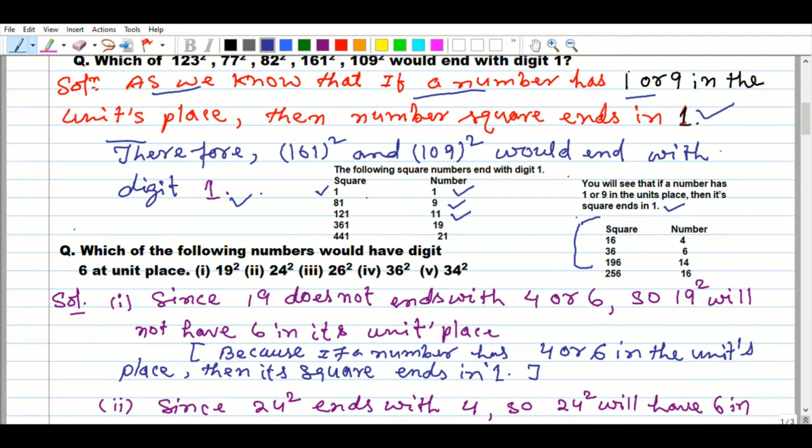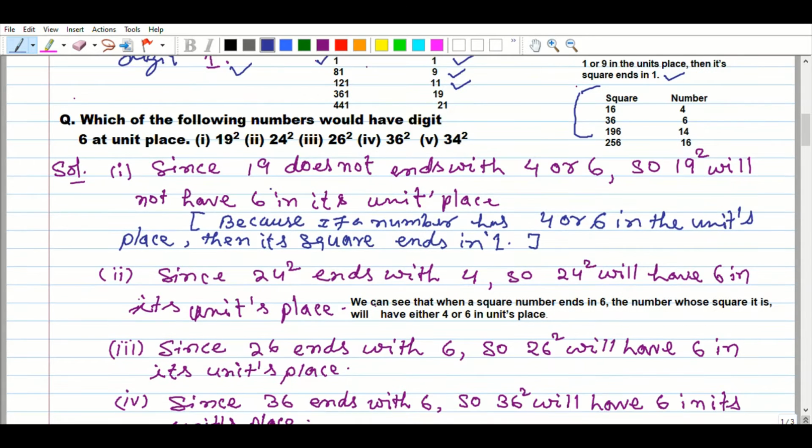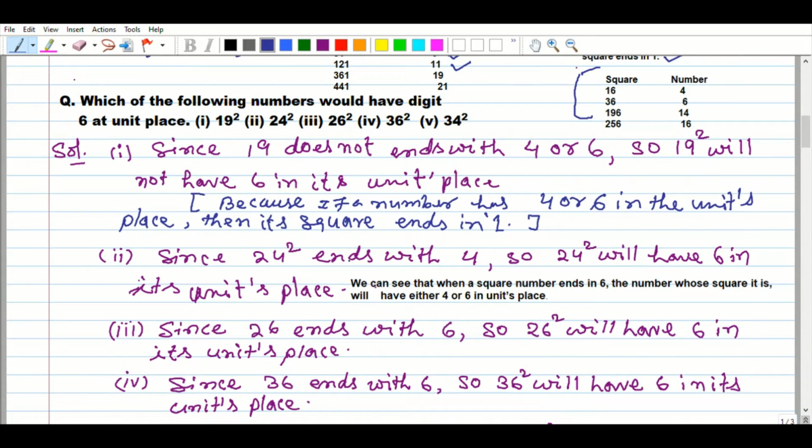Here you see: which of the following numbers would have digit 6 at the unit place? 19 square does not end with 6, so 19 square will not have a 6 in its units place, because only if a number has 4 or 6 in the units place does its square end in 6. Since 24 ends with 4, 24 square will have 6 in its units place. We can see that when a square number ends in 6, the number whose square it is will have either 4 or 6 in the units place.